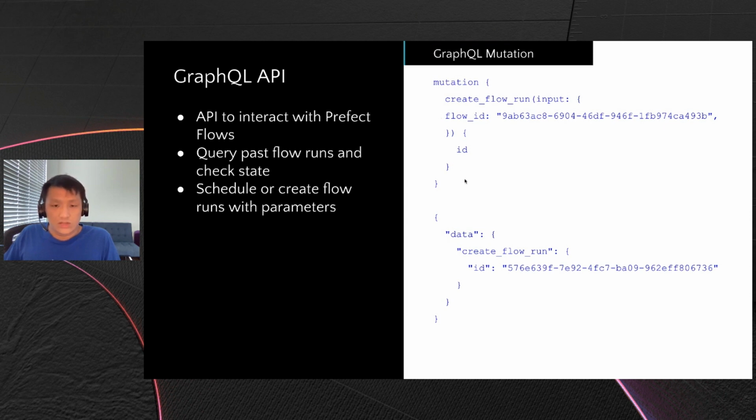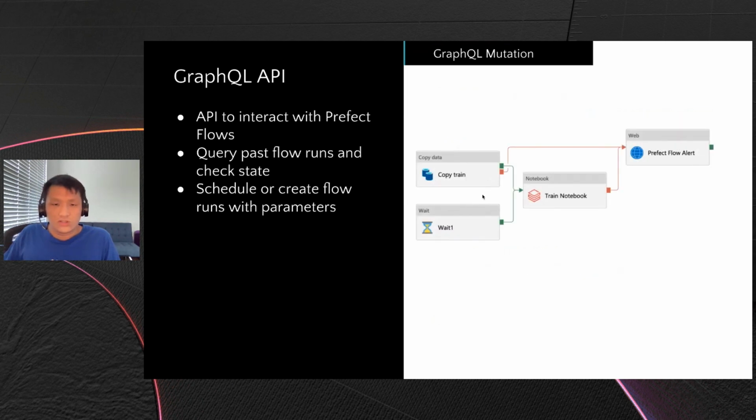With that, we'll get a resulting output of a flow run ID. And the flow run ID is the ID of the actual flow execution. So after we hit this GraphQL endpoint, we'll start a flow run, and our available agents will look for that flow, pick up that flow, and then execute it.